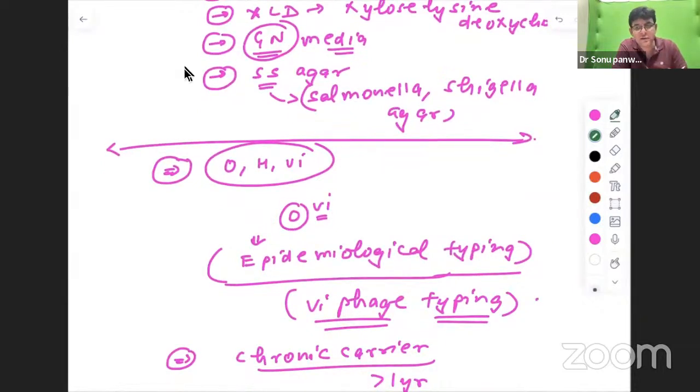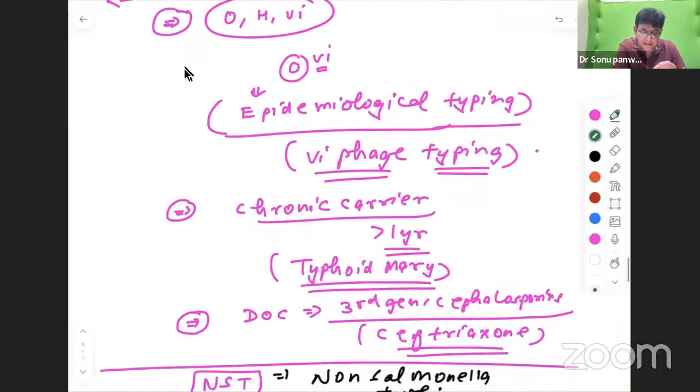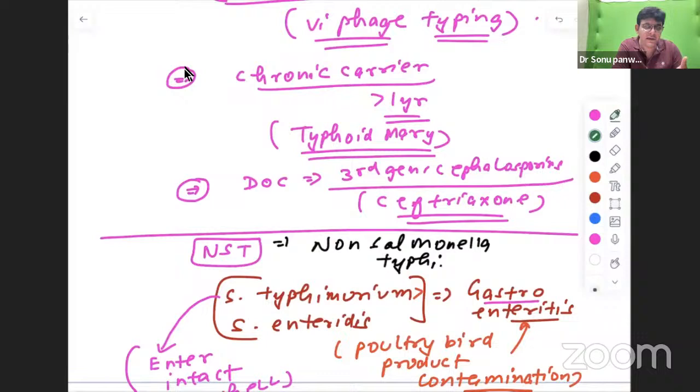Everybody knows about O and H. Among the antigens, Vi is also there. Vi mostly covers up the O, and sometimes makes it inagglutinable. It is used for Vi phage typing for epidemiological typing. It is good, and the PSM fellows do it, to know the virulence of Salmonella typhi. Okay, chronic carriers, more than 1 year. If somebody is shedding Salmonella typhi in the stool, that is termed a chronic carrier. Typhoid Mary was the greatest carrier and caused a lot of outbreaks.